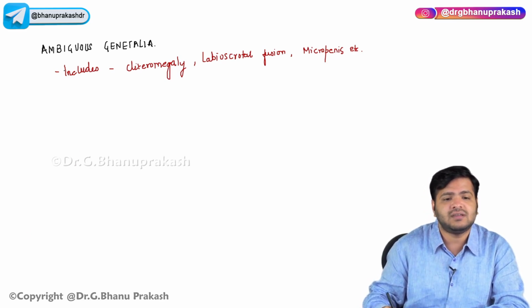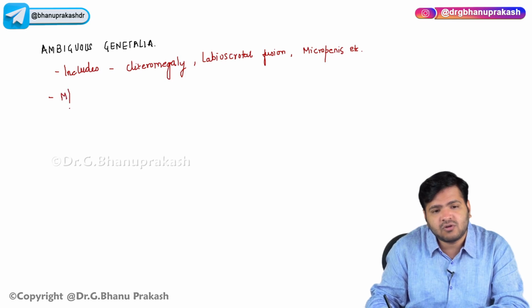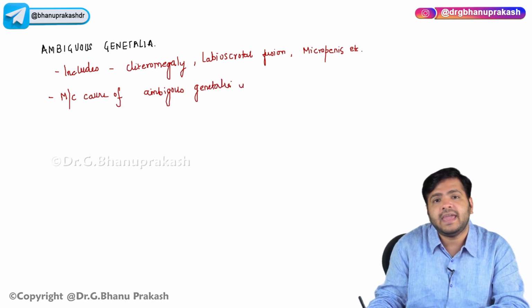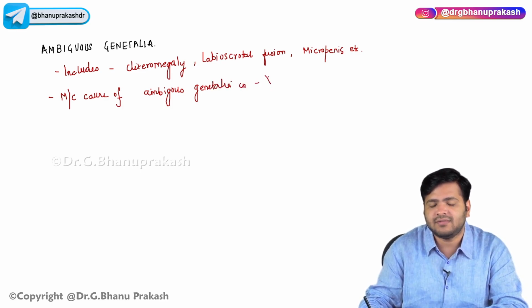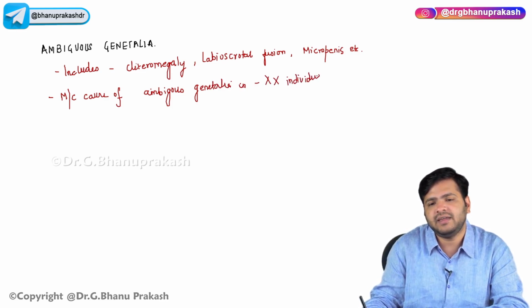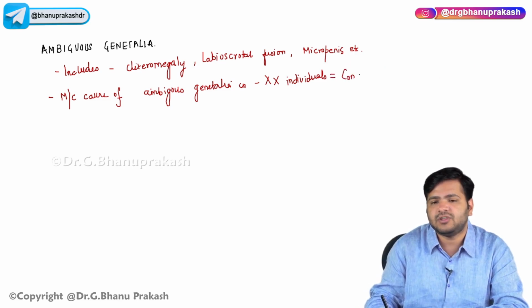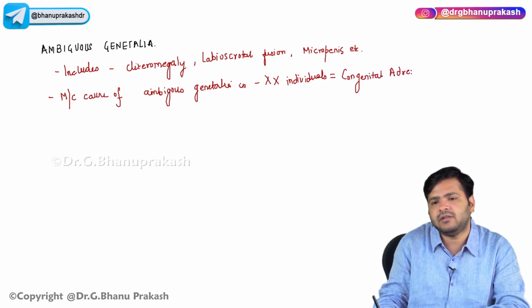Now, there are two questions that are being asked. The most common cause of ambiguous genitalia in XX individuals, when I say XX individuals I mean the females, is congenital adrenal hyperplasia.